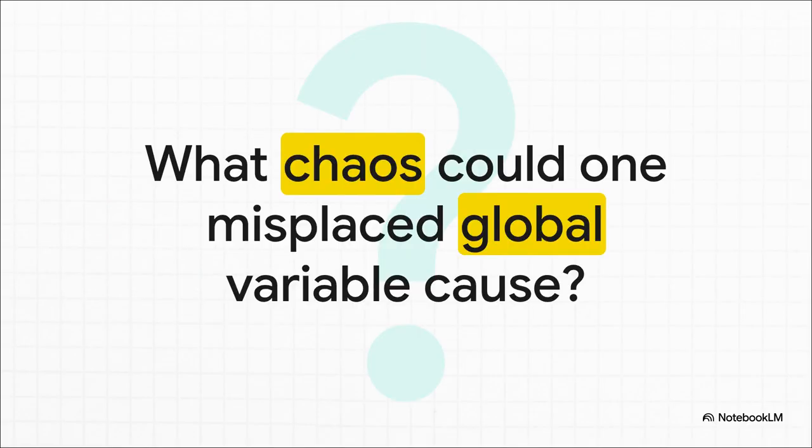So I'm going to leave you with this final thought. Now that you really get the difference, just imagine for a second, what kind of chaos could you cause in your next project by accidentally broadcasting a private little classroom note over the entire school's PA system? Thinking about that is going to help you remember why getting your scope right is so important.